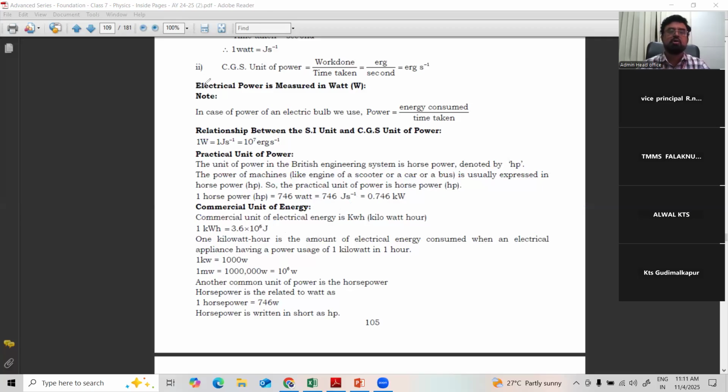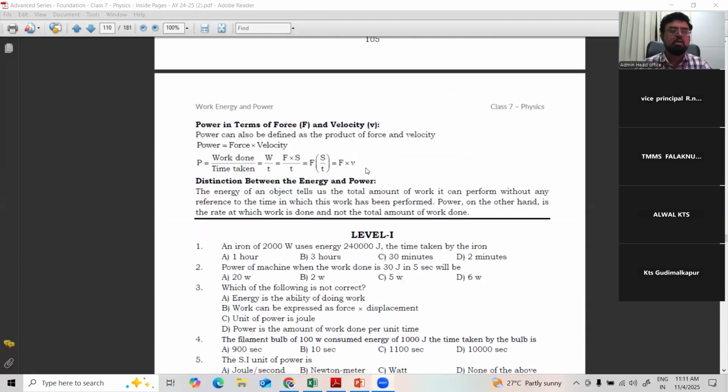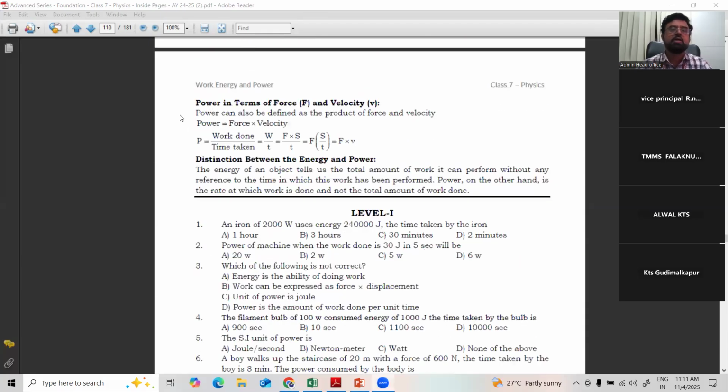So far we are done with all 3 parts of the chapter: work, power and energy. Right? Now the last part, power in terms of force and velocity. Another way you can define power: power can also be defined as the product of force into velocity.